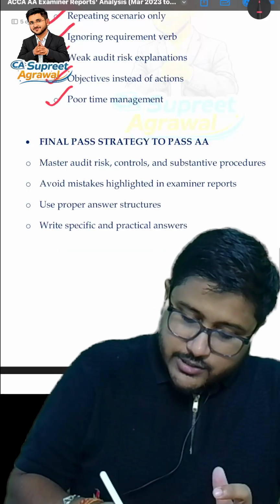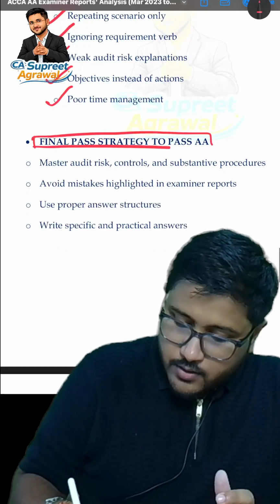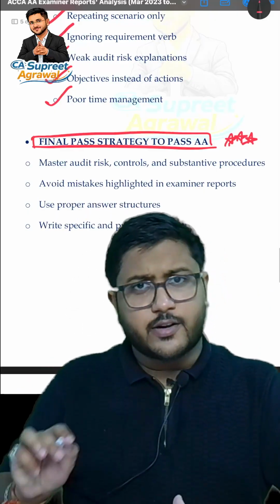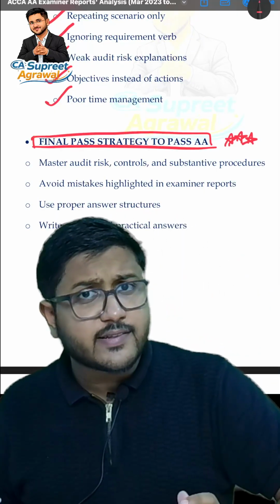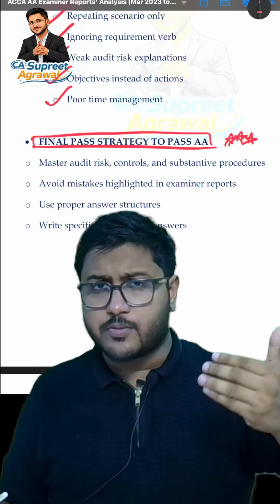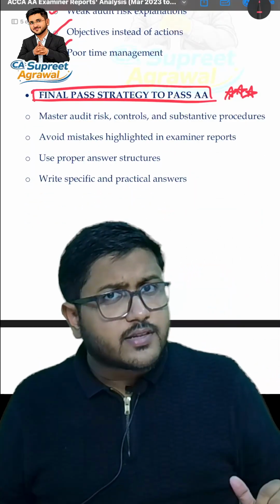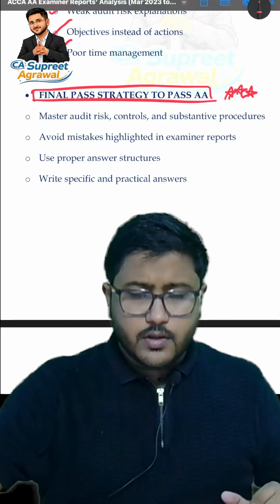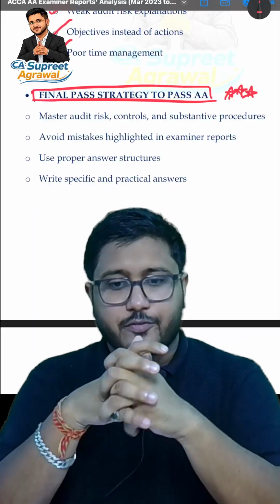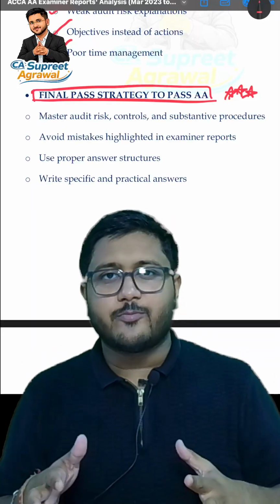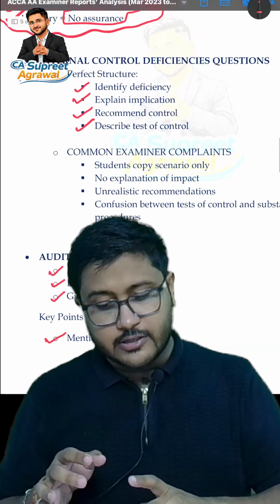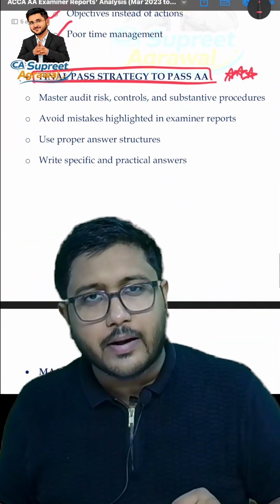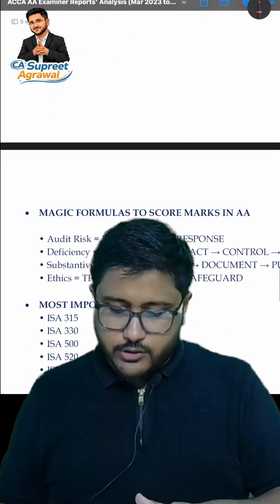Now, final pass strategy to pass AA. Master audit risk, controls and substantive procedures, like we have discussed. Avoid mistakes highlighted in examiner reports, whatever mistakes we have discussed, you need to avoid those. Use proper answer structures and write specific and practical answers. So this is some of the basic advice that we have given. But my dear friends, you might find it basic if you just listen to this, but if you recall all the discussions that we have done, then we have given you a master tip for the purpose of scoring good marks in your AA paper.